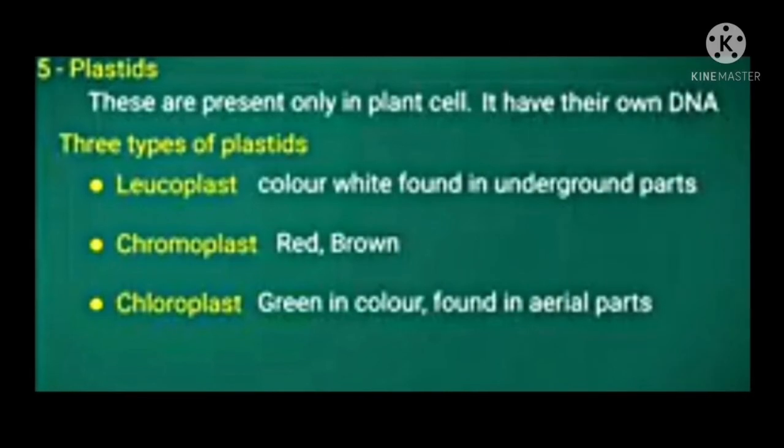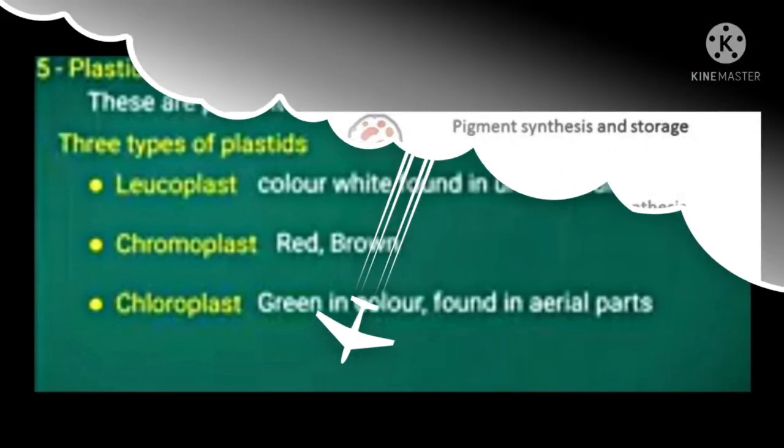The fifth cell organelle is plastids. Plastids are present only in plant cells and have their own DNA. Depending upon the color, the plastids are classified into three types: leucoplast, chromoplast and chloroplast. Leucoplast is white in color, usually found in the underground parts. Chromoplast is red or brown in color, and chloroplast is green in color, usually found in the aerial parts.